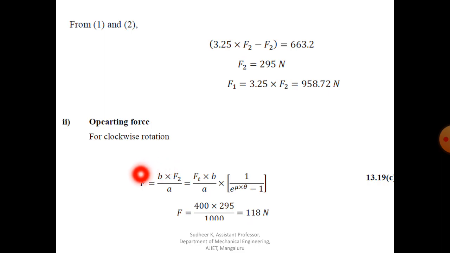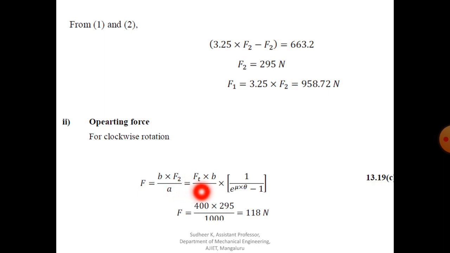For clockwise rotation, the operating force is equal to Ft into B divided by A into 1 divided by e to the power mu theta minus 1. So Ft is nothing but the tangential force, that also you have to find out. So first you can substitute here with the help of this equation, that is B into F2 divided by A.